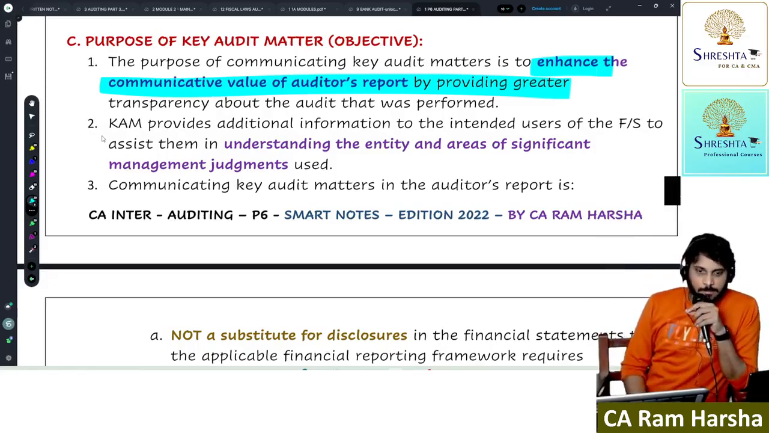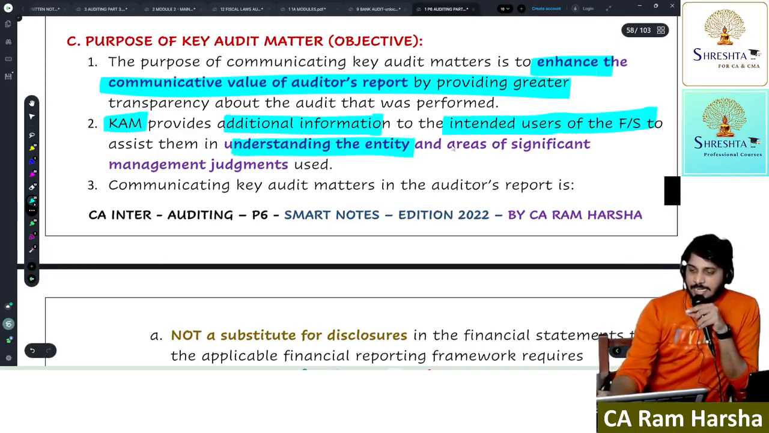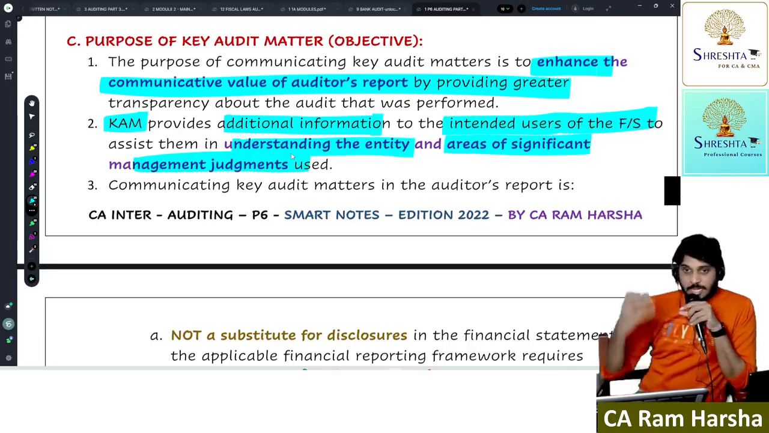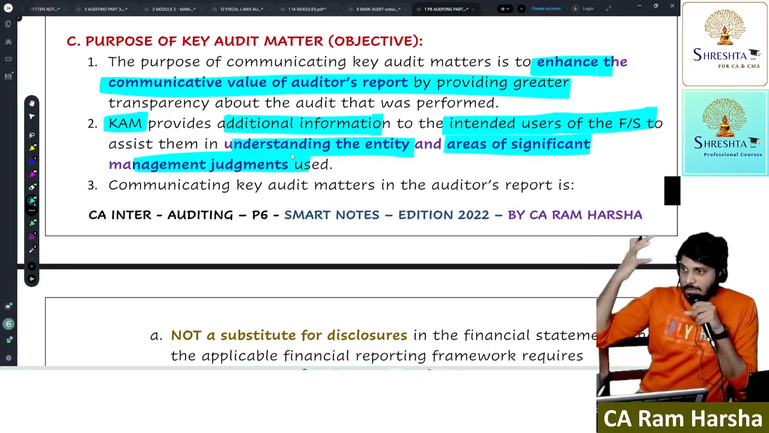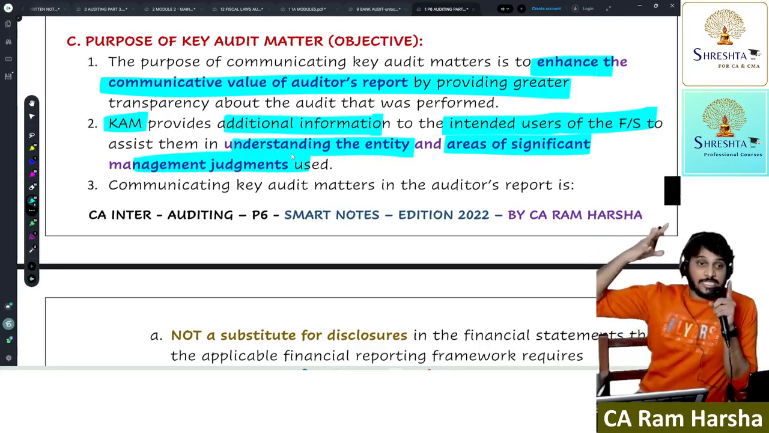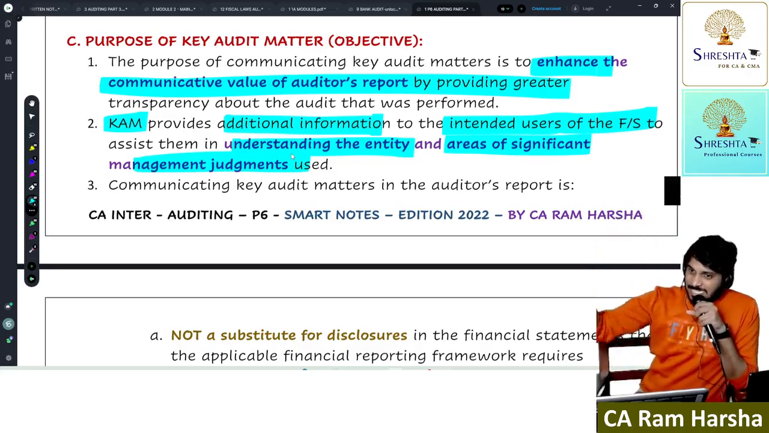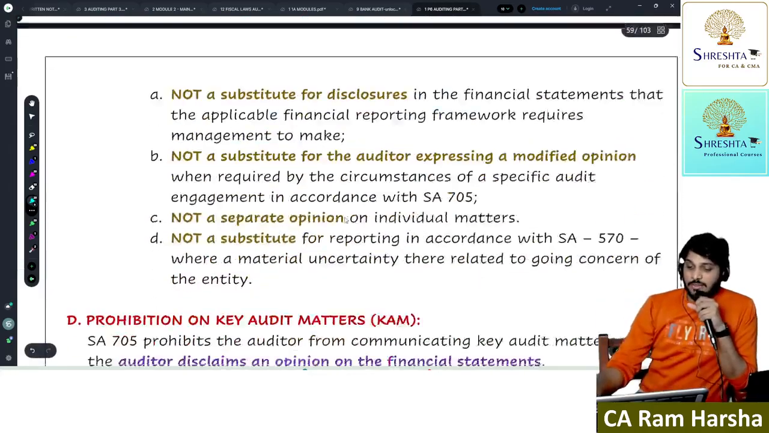Able to understand? Key audit matter provides additional information to users of financials, for understanding the entity and areas of important judgments used. Where in this company are the important matters? What are the important transactions in the company? What are the important events? What are the areas of significant judgments? What are the areas of significant risk? These are the areas where key audit matter arises.